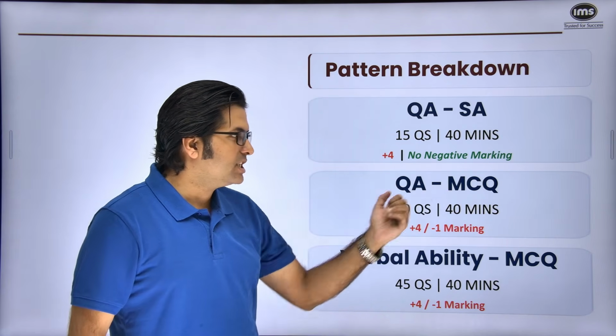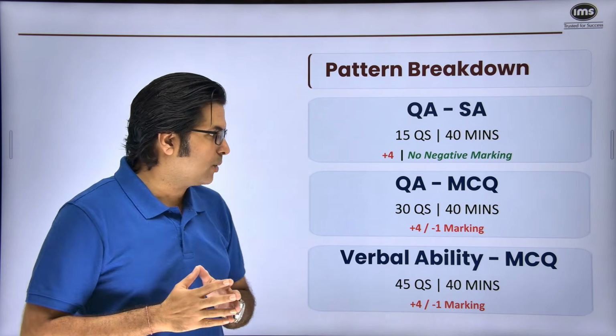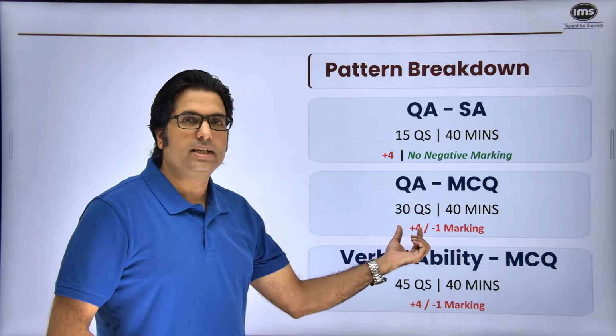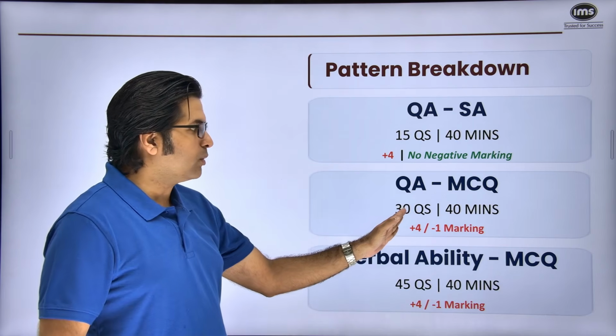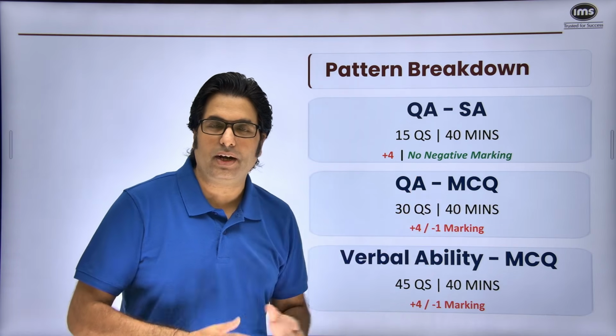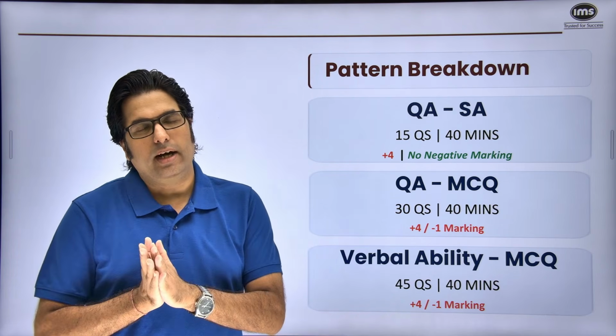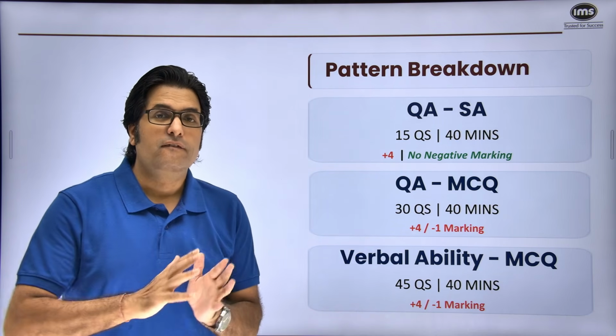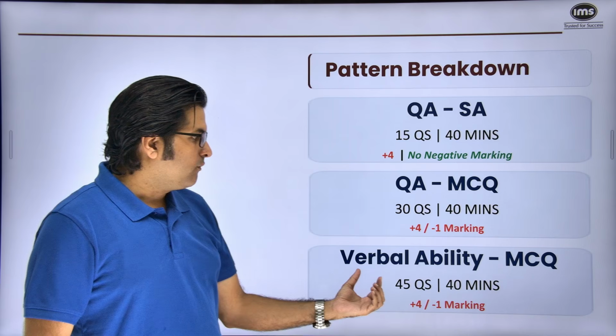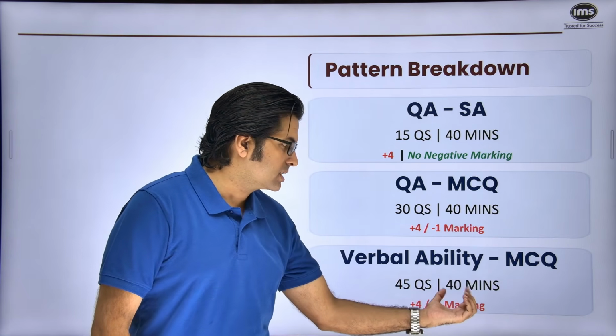Then the second section is QA MCQ, which has multiple choice options. +4 is the marking that you get for correct and -1 for every incorrect. You have around 30 questions, exact 30 questions in fact, for 40 minutes. And you have a separate cutoff for both short answer as well as MCQ. When it comes to the verbal ability section, 45 questions and 40 marks, 40 minutes.